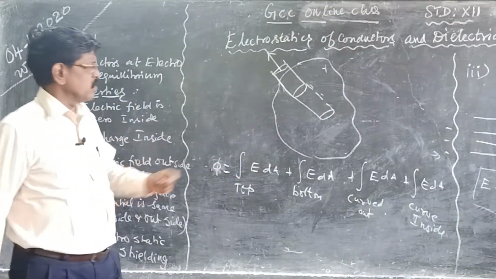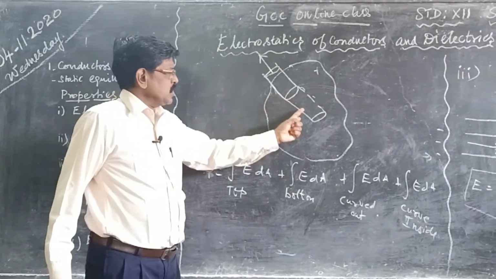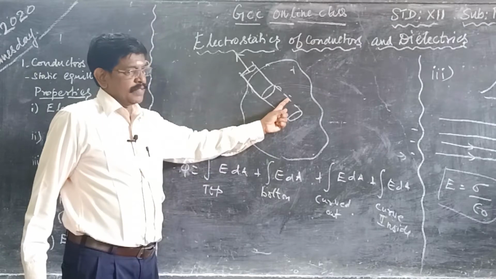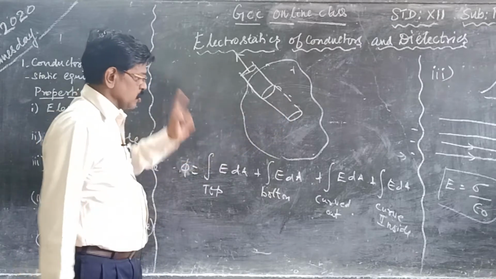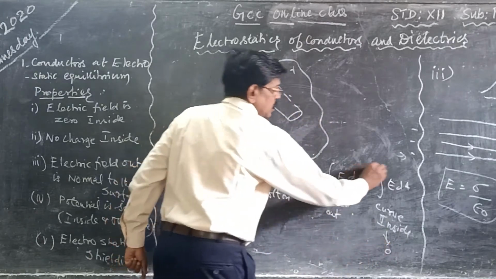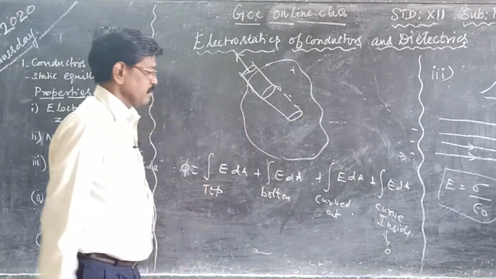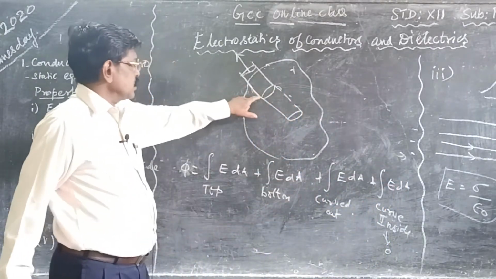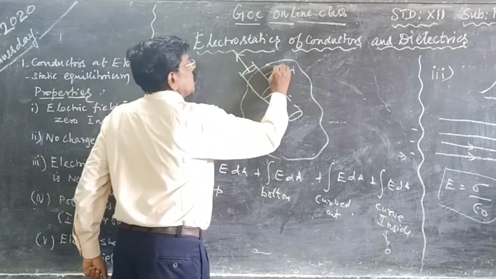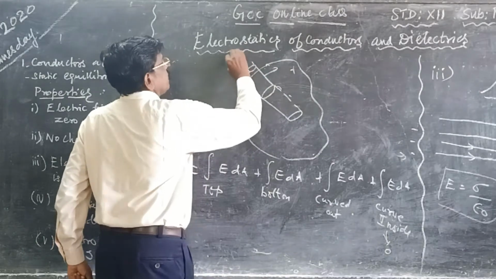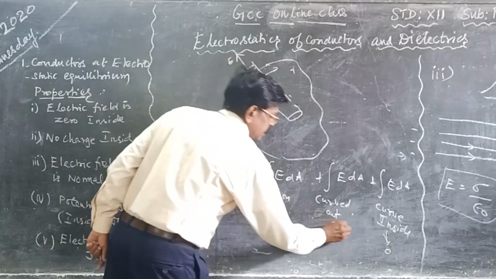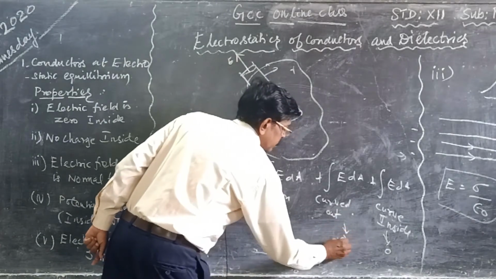Now let us see one by one. Inside the conductor, for the curved surface the electric field is 0. Inside electric field is 0 means this component will become 0. Then for the curved surface outside, the normal vector is here and the electric field is here, so the angle is 90 degree. 90 degree means this also will become 0.